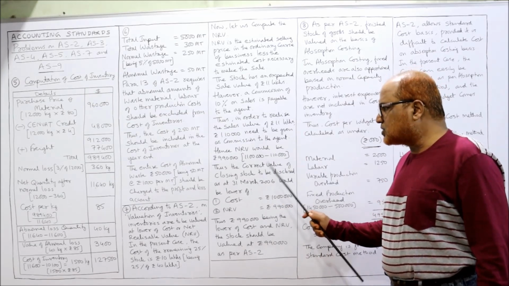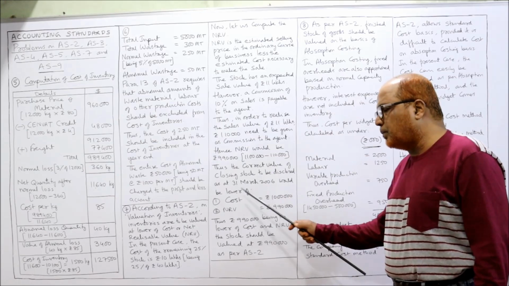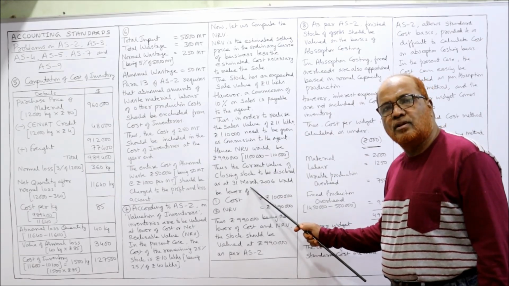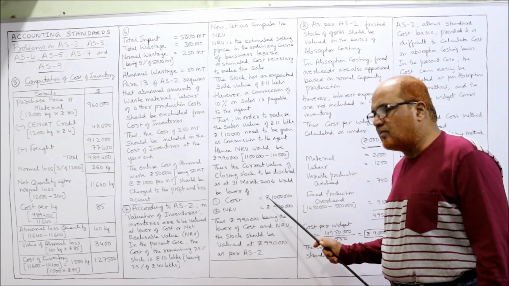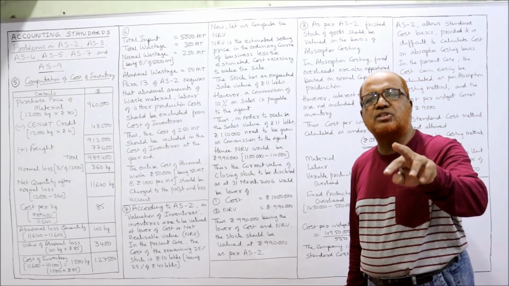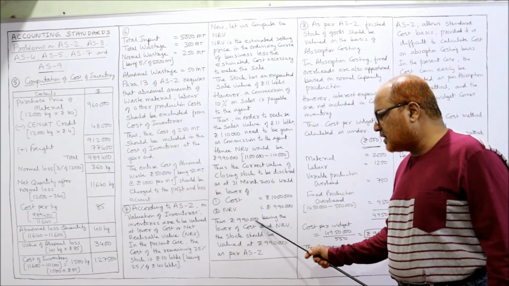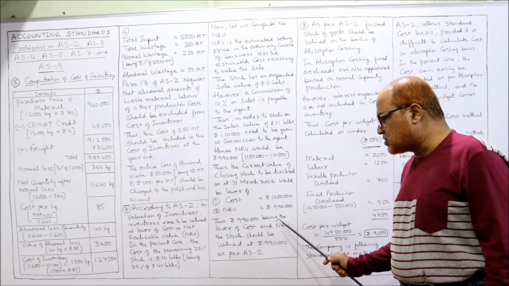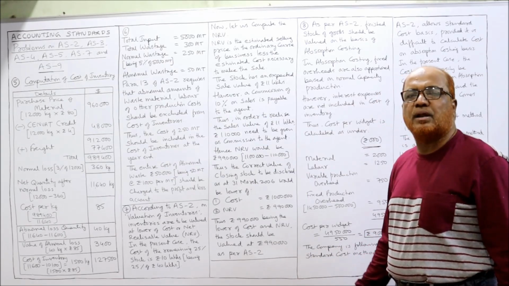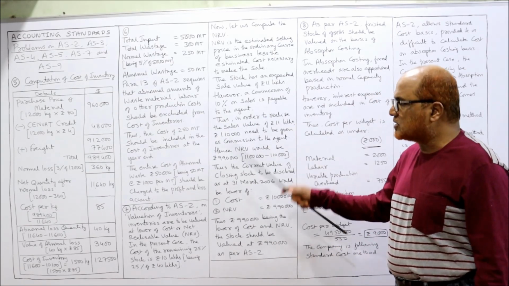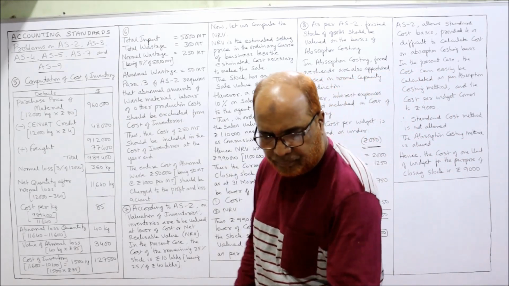Thus, the correct value of closing stock to be disclosed at 31st March 2006 would be the lower of the cost, which is 10 lakh, or NRV, net realizable value, which is 9 lakh 90,000. Whichever is less, that is the value. So 9 lakh 90,000 being the lower of cost and NRV, the stock should be valued at 9 lakh 90,000 as per AS2. That's all. This is the completion of problem number 7.